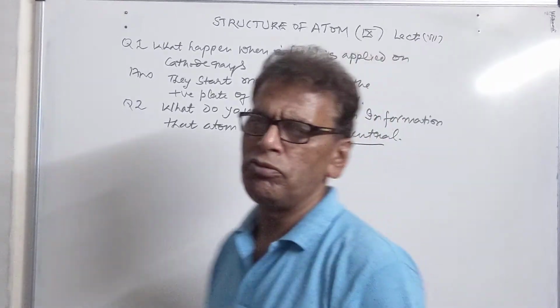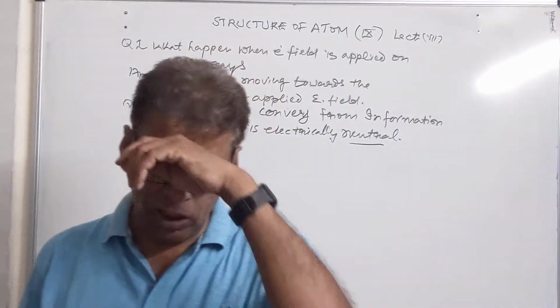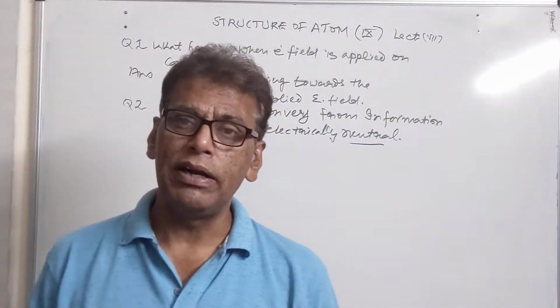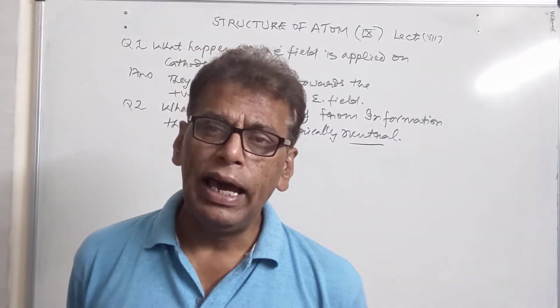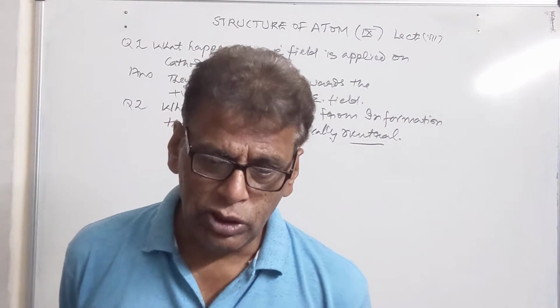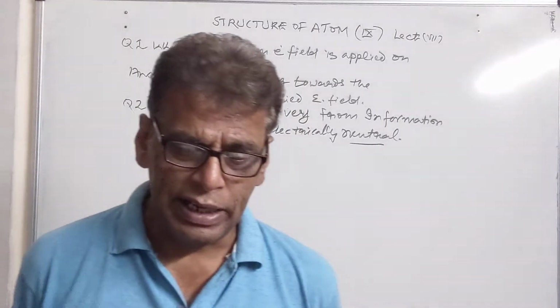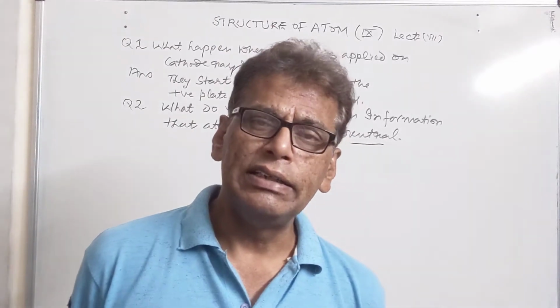The information from this statement is that atom has equal number of negatively charged particles, they are electron, and that of positively charged particle, they are proton. So when number of positive charges are equal to the number of negative charges, then it is said that